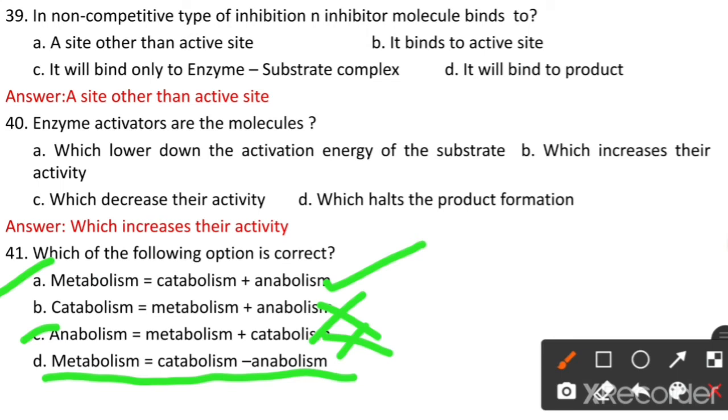Why? Metabolism means whatever food we take, or whatever food microorganisms take, first catabolism will happen. Catabolism means the conversion of complex compounds into simple products. And from the simple products formed, biosynthesis of different nucleotides, proteins, and carbohydrates occurs, which is known as anabolism.